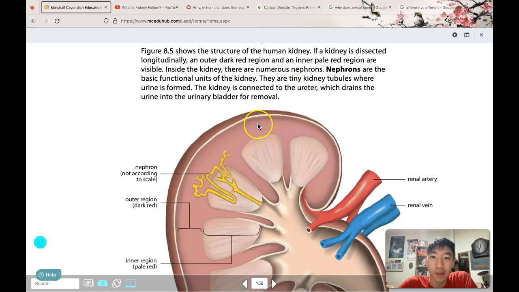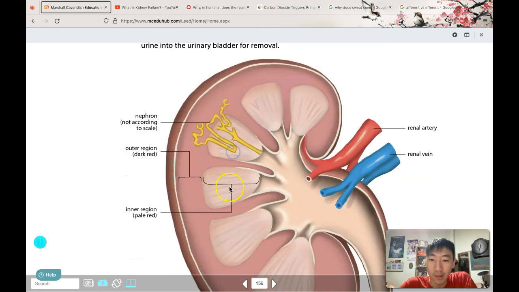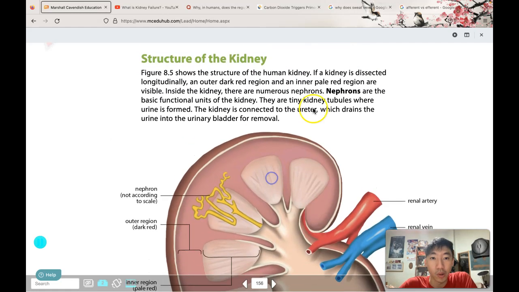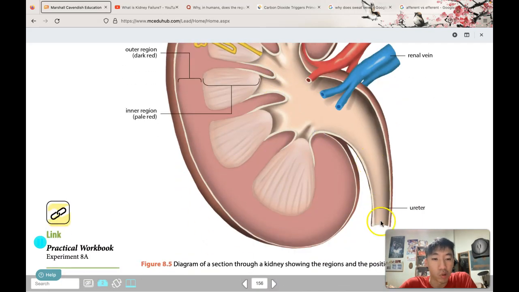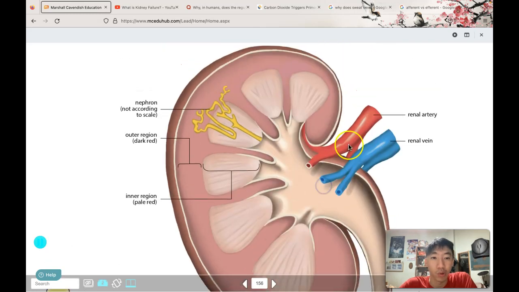So we just learned about the kidney. In the kidney there are hundreds of nephrons, the basic functional units of the kidney. This area over here is what I call the outer region, and these areas are called the inner regions. All these nephrons are connected together, a bunch of them, and they all lead towards the ureter. We also have our renal artery, which connects to all the capillaries around this area, and also the renal vein, which carries the blood back towards the heart.